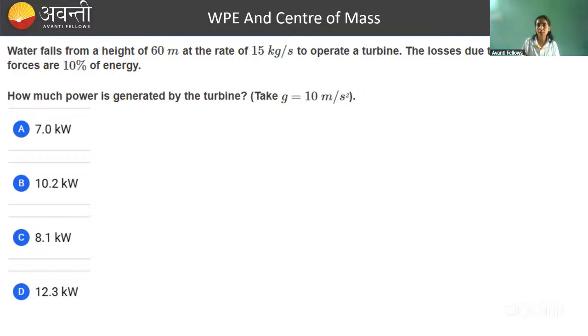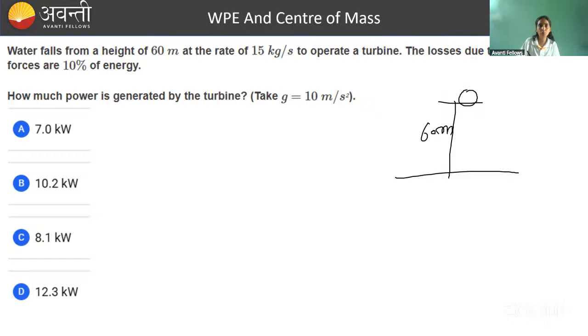Water falls from a height of 60 meter. This is a turbine question, okay? So water is falling from a height of what? Sarath? Yes, that is correct. Punit? Yeah, near about that. Correct. So water is falling from certain height. From what height it is falling down? 60 meter के height से गिर रहा है. And how much mass of water is falling per second? 15 kg mass per second.